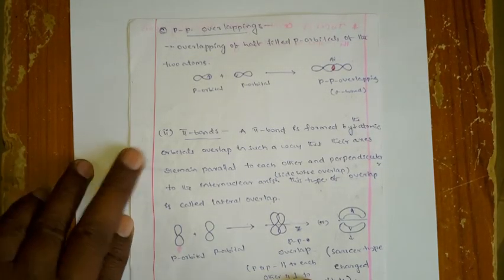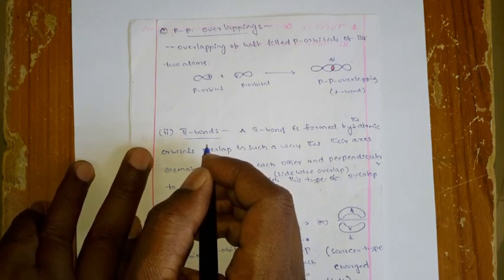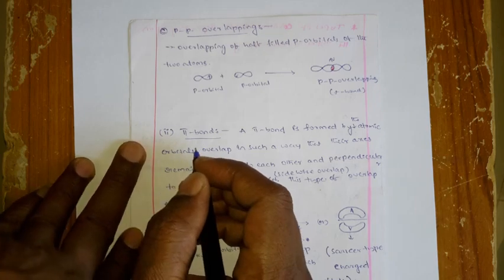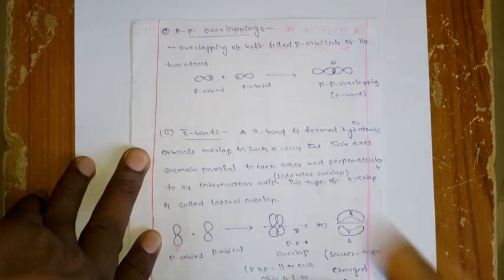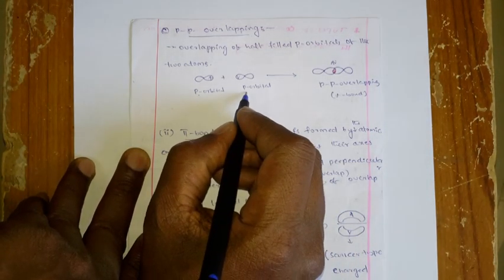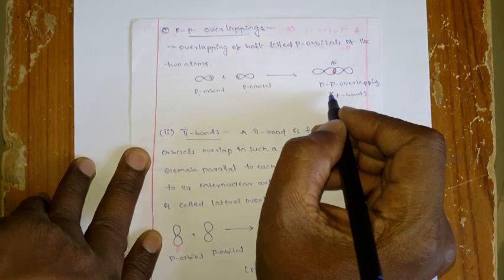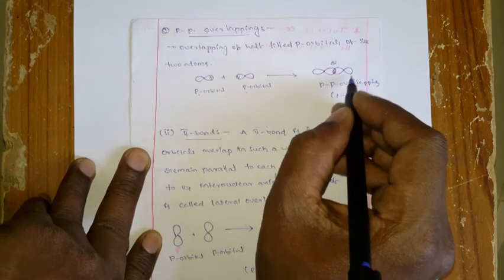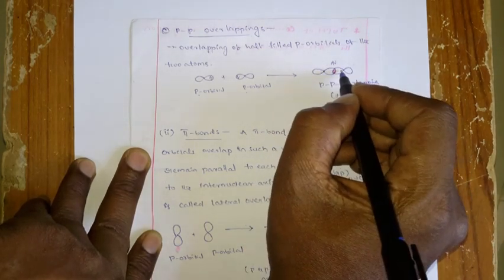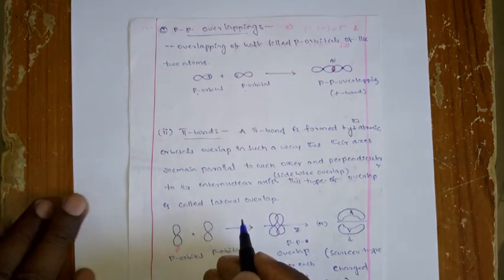Okay, so now we can see another type of overlapping that gives the sigma bond formation. What is that? That is the pp overlapping. That means a p orbital overlaps with another p orbital. Majorly this is the pz orbital and this is also a pz orbital, and both can overlap like this and give the pp overlapping, and that resulting bond is nothing but a sigma bond, because again the bond is forming along the internuclear axis.